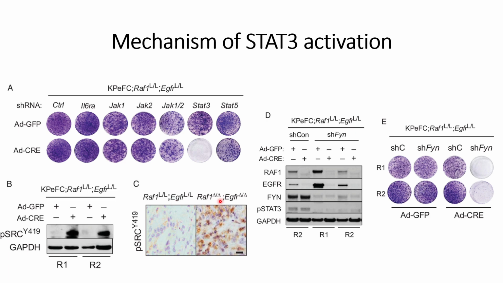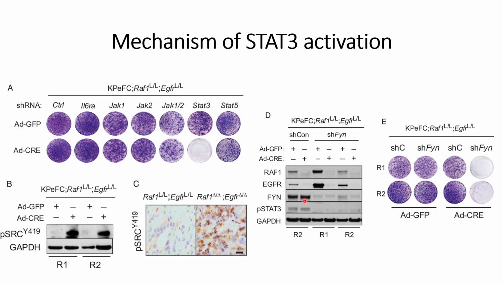So this confirms their finding from the immunoprecipitation that there is upregulation of phosphorylated SRC Y419. Then they checked the gene expression data of the SRC family kinase, and they see that there is a high expression of the gene FYN in the case of RAF1 and EGFR knockdown.